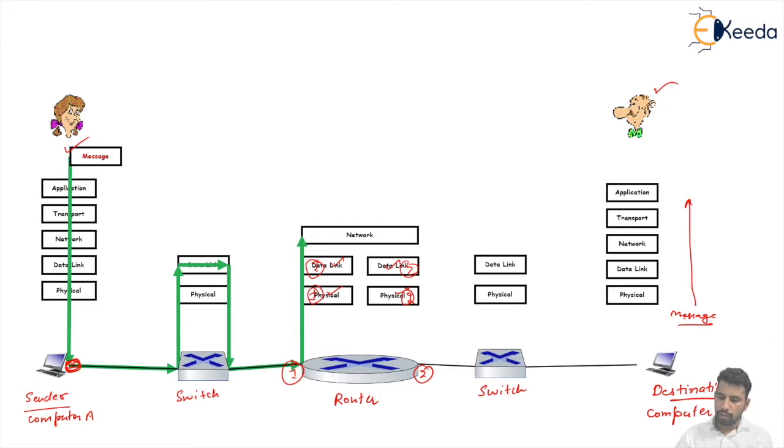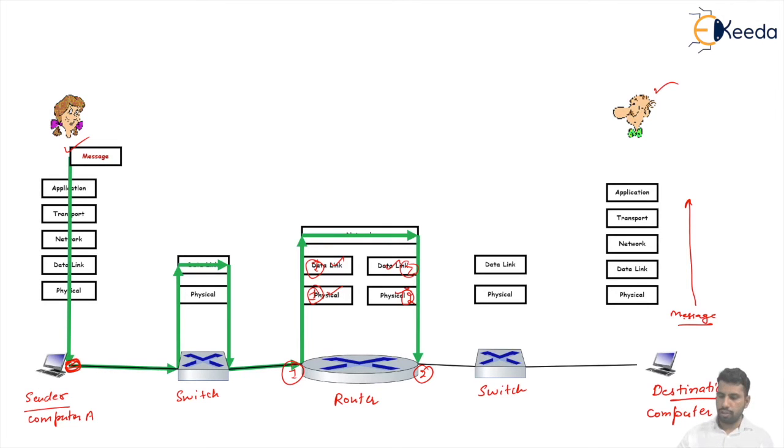And in the router, the packet passes from the physical layer and data link layer, and reaches the network layer of that connection. In the network layer, we see all the information related to the logical address of the sender and the logical address of the receiver, and on the basis of routing table information, we forward the packet in the corresponding direction related to the destination network. Now the router will take the decision and forward the packet in the corresponding direction of the destination.